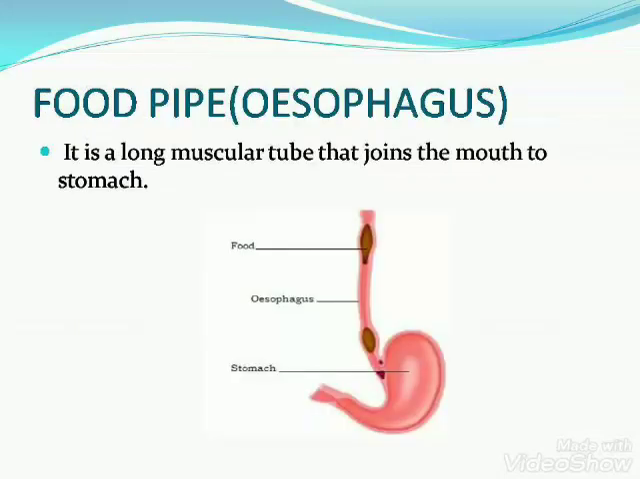Next organ is food pipe. Food pipe is also called as esophagus. The chewed and swallowed food enters the food pipe. It is a long muscular tube that joins the mouth to stomach. The food is moved downwards into stomach by the muscular movement of food pipe.